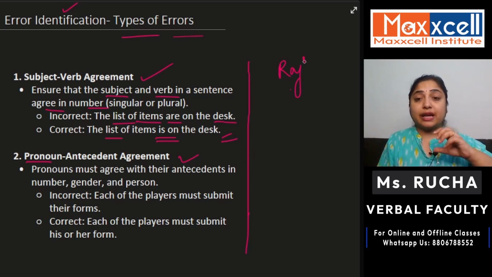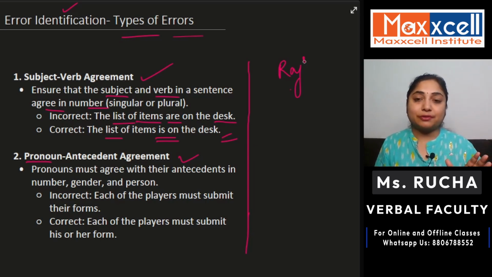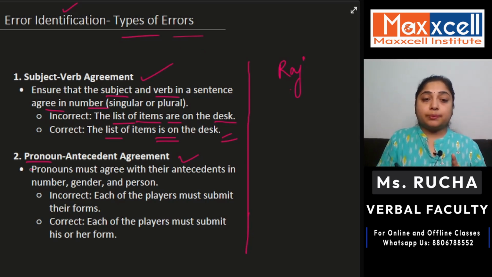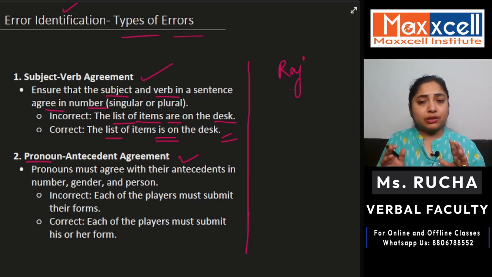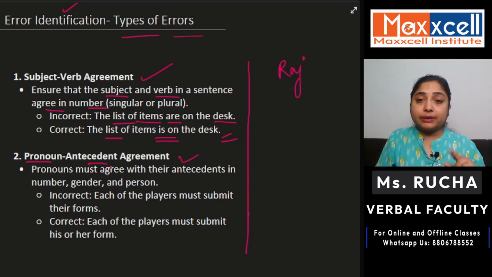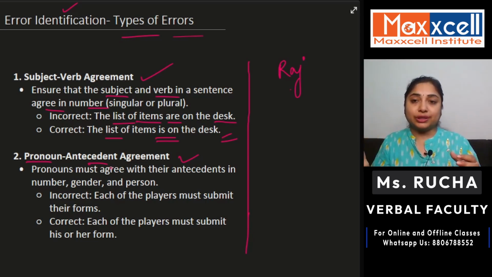That is the reason we have this arrangement called a pronoun. Now, pronoun, of course, is a part of speech, so you have to understand pronouns are basically used to break the monotony. Now, pronoun and antecedent agreement, what does it exactly mean? It means that whatever antecedent is there, accordingly pronoun should be used. Now, what is the meaning of antecedent? Anything that comes before the other thing is antecedent. This is the actual dictionary meaning of it.